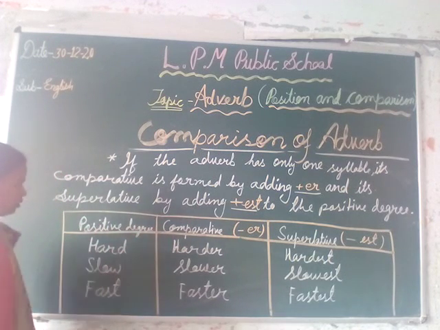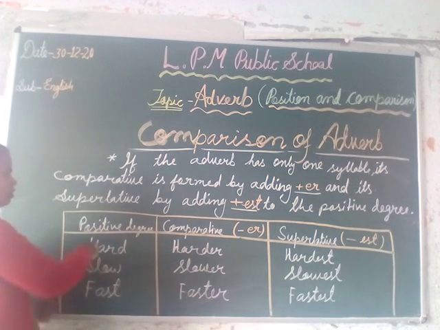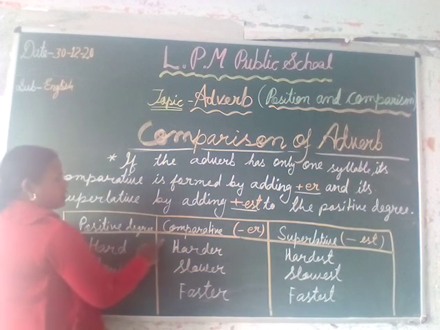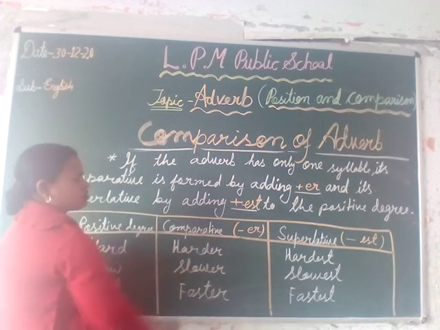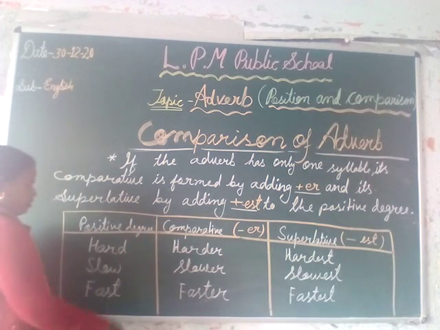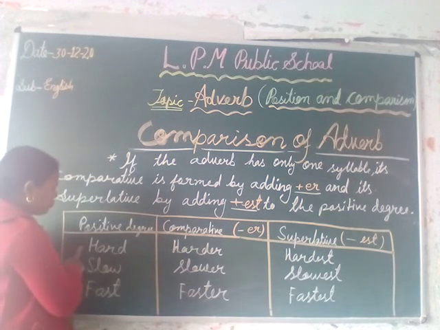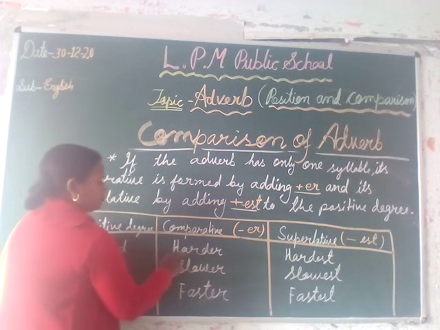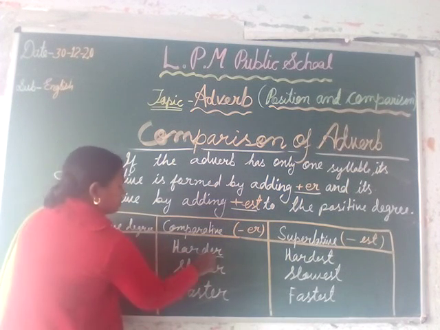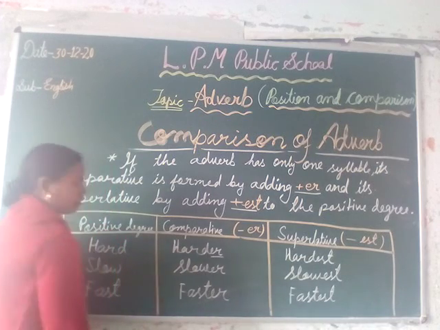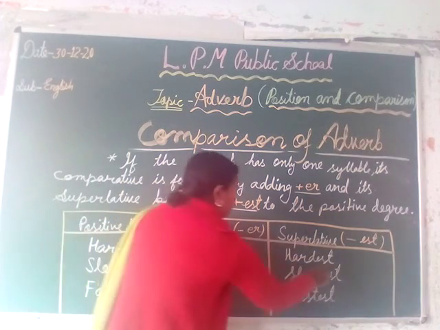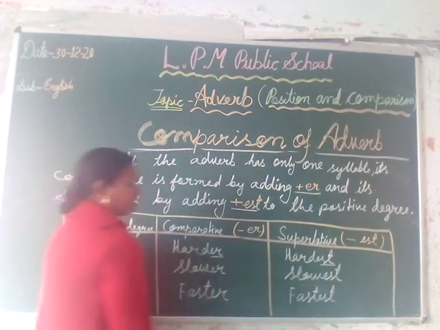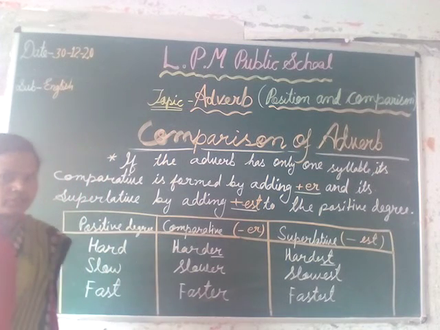For example, the first column is for positive degree, the second is comparative degree, and the third is superlative degree. Here I have taken the word hard in positive. Hard is an adverb, and we add er to make the comparative degree harder. In the same way, when we add est, it becomes hardest, the superlative degree.